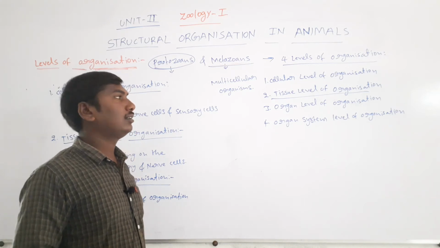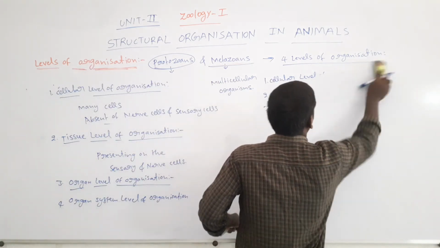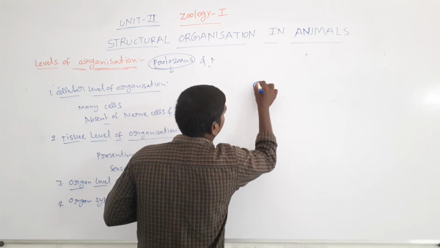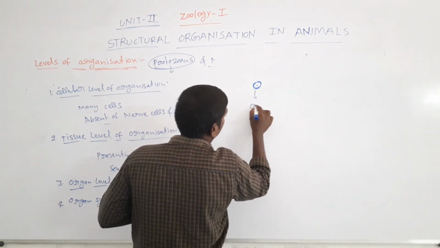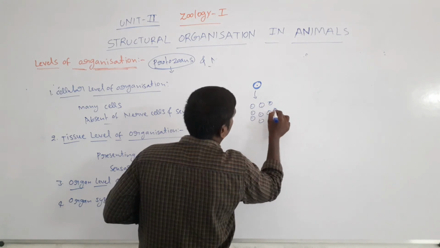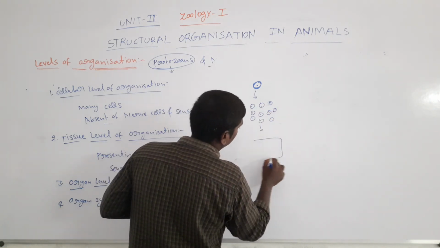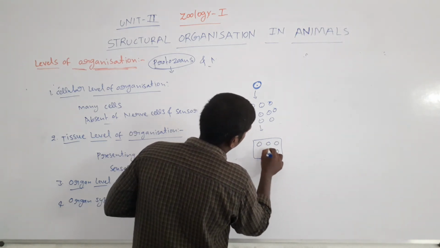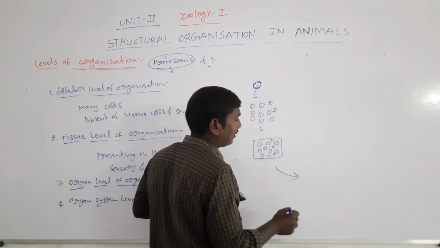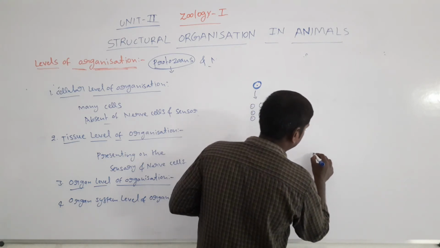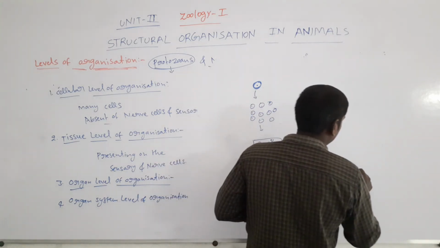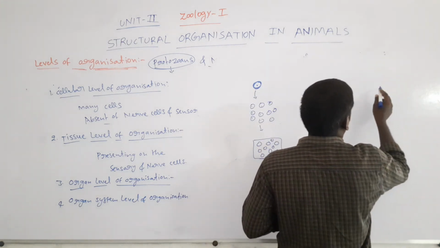To revise: first is a single cell, next many cells, and the many cells combine to form tissues. The same functioning tissues combine to form the organ, for example the stomach. Next, the same functioning organs combine to form the organ system.